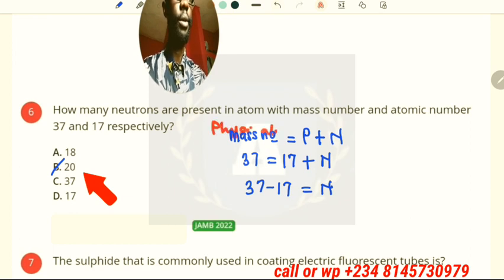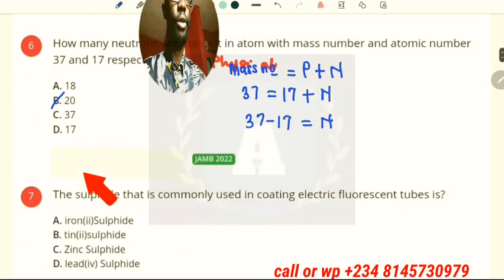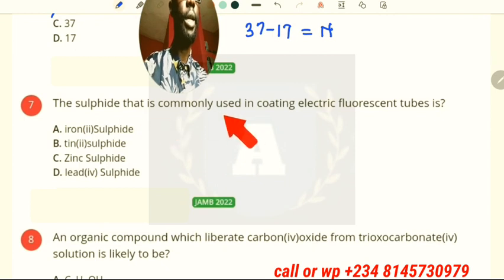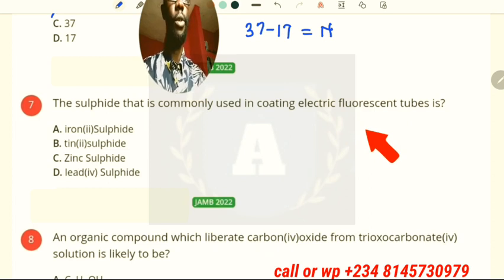All right, so now we move quickly into the next question. It says the sulfide that is commonly used in coating electric fluorescent tube is, okay, so quick one, answer is zinc oxide.